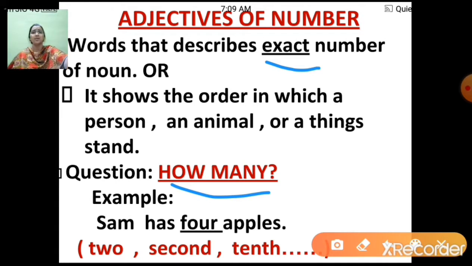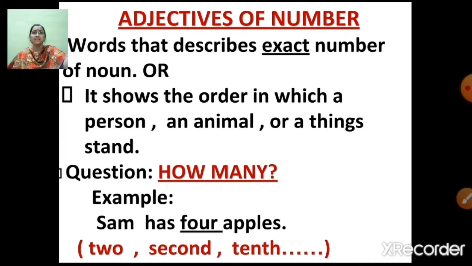Sam has 4 apples. So I will ask question, how many apples? So I'm getting the answer, 4 apples, right? So I'm getting an exact amount, exact number. So it will be adjective of number. Some more examples of adjectives of number are 2, second, 10 and so on.